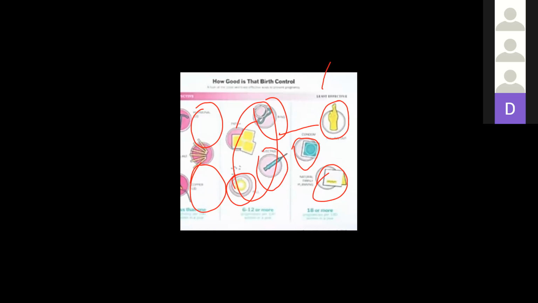Is it clear? The pills method and injections are the mediocre methods. And the last are Copper T and Multiload 375. These are the very effective methods. Clear, beta? Yes, ma'am. Next, we will discuss the surgical and sterilization methods tomorrow.